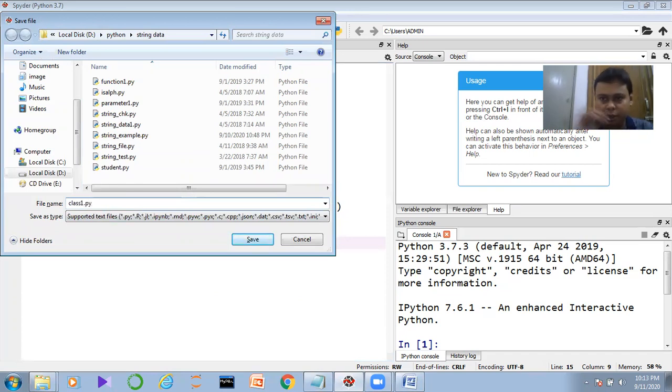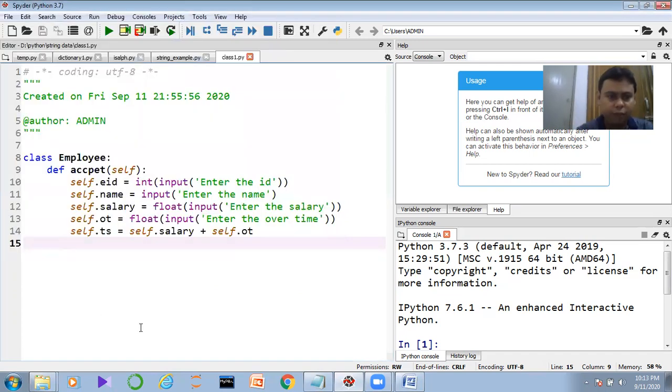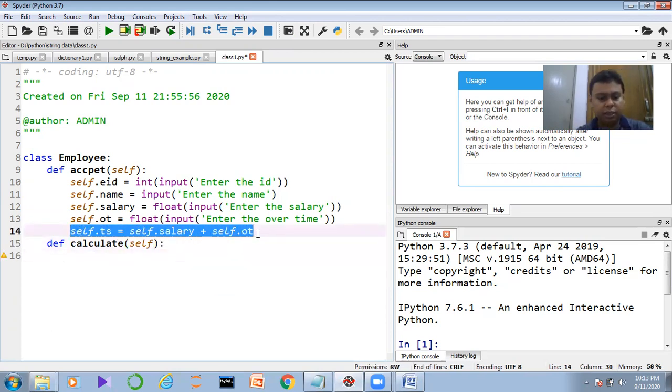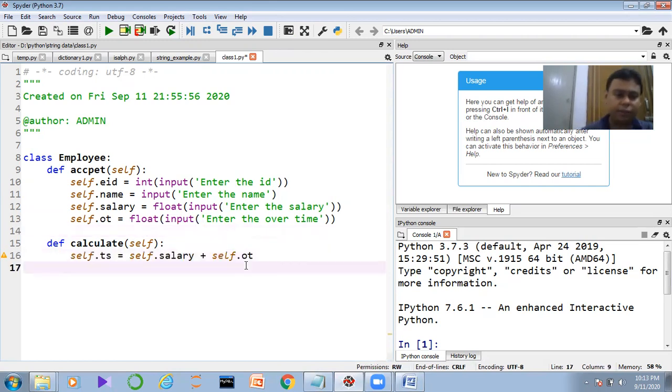Now guys, now do one thing, keep the name class1.py. I'm keeping the name as class1.py here. After that, do one thing, create a new function called def calculate salary. So it is actually calculating the salary. What I want actually, I want to keep this particular instruction inside calculate salary. Okay. After that, what I am writing here, it is already doing all the calculations. Now I take the def display. Here it will finally display the result, the final result.